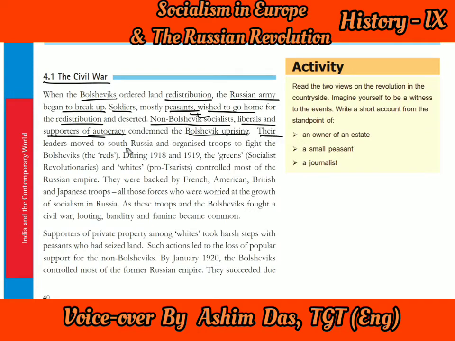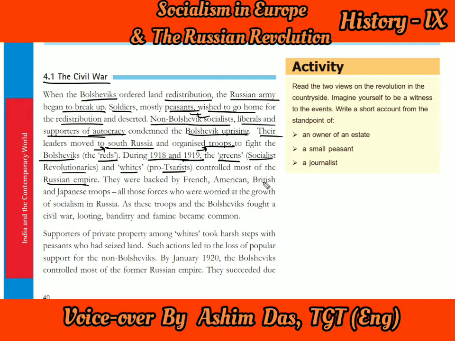Their leaders moved to South Russia and organized troops to fight the Bolsheviks. The Bolsheviks were defined as the Reds, because the color red was associated with the Bolsheviks. So during 1918 and 1919, these 2 years, the Greens, here we find another color, the Greens, that is the Socialist Revolutionaries, were identified by the green color, and the Whites were the pro-Tsarist. Pro-Tsarist means the supporters of the Tsar or the supporters of the king.